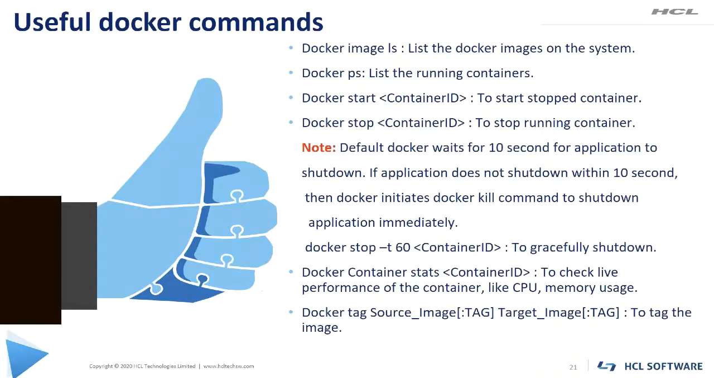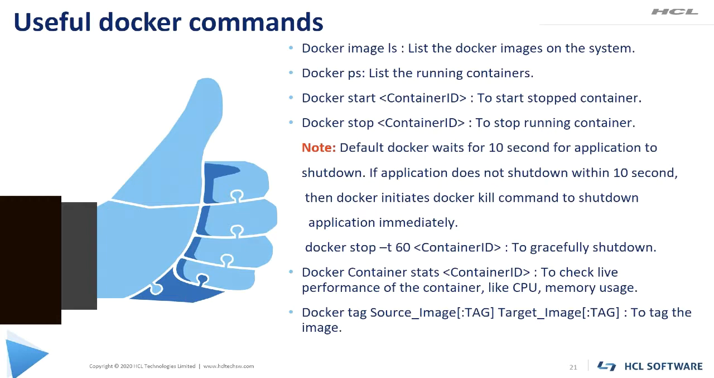Here are some useful commands listed. docker image ls is used to list the images available on the system. The docker ps command will show the list of running containers on Docker. docker start with the container ID, or you can also use a container name, is used to start a stopped container, and docker stop with the container ID or container name is used to stop the running container.